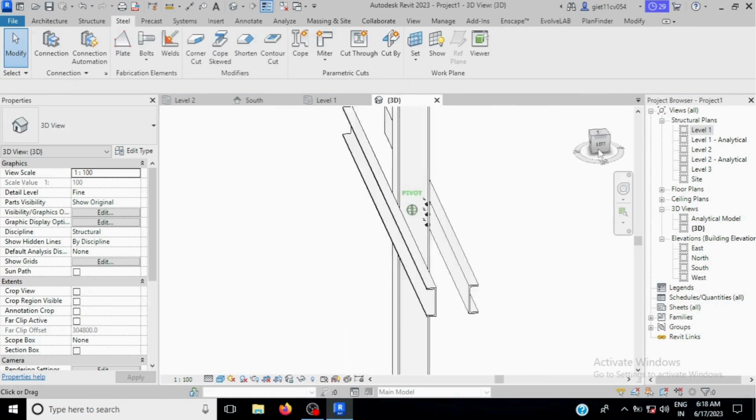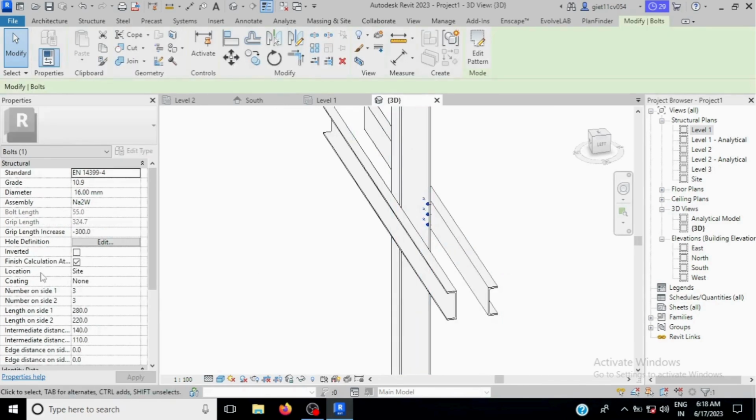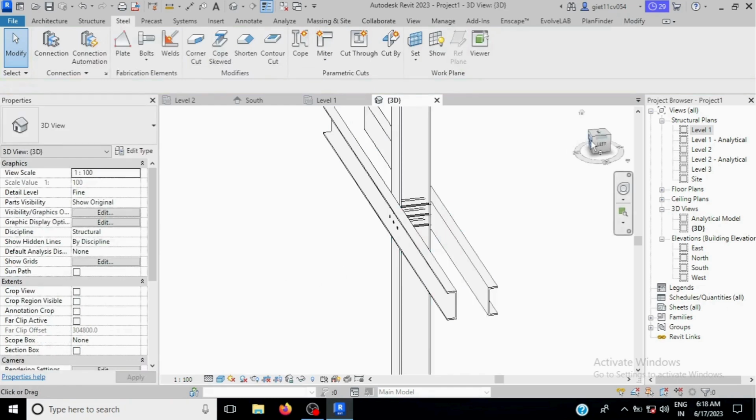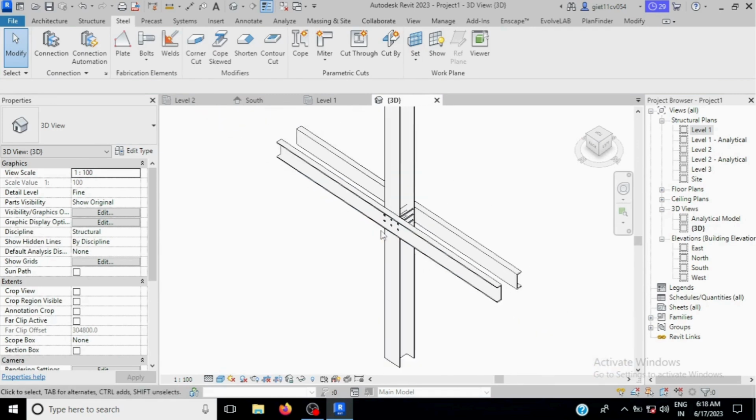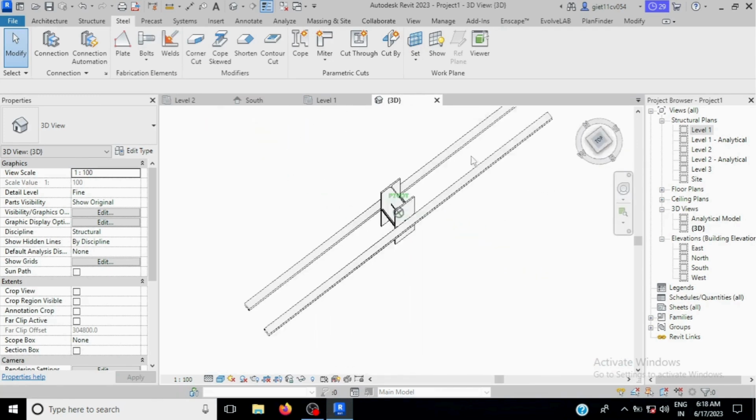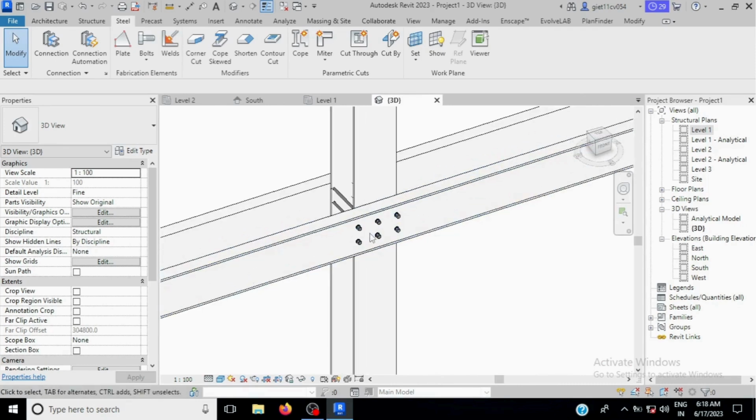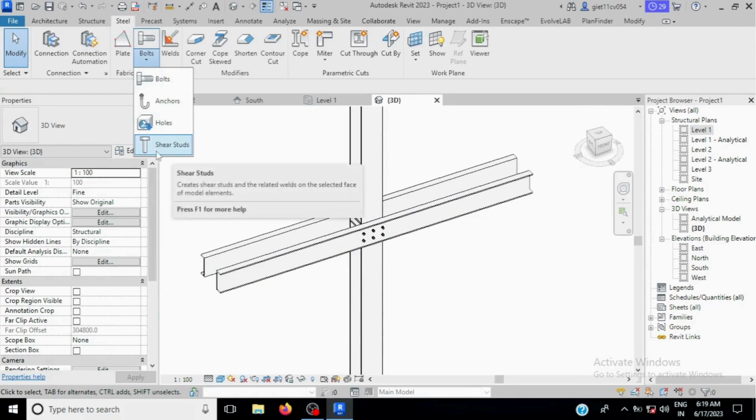If you want to connect both the beams, you just select this bolt and make it 0 here. You can see it connects the bolt. Okay, in this way you can adjust the bolt, increase or decrease as per your requirement. Okay, suppose let's see how to place the shear studs.